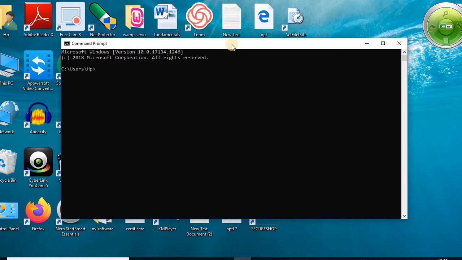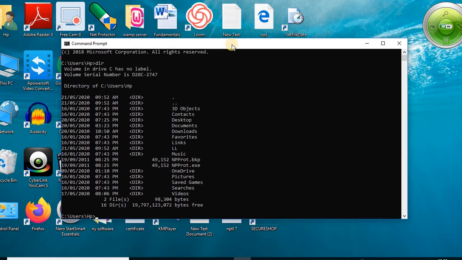The dir command is used to display the different types of directories from our system. For example, dir, then enter. After pressing enter, it displays the list of directories as well as files. So it displays all the details about directories and files. For example, here this is the date on which we created the directory. This is the time when we created the directory.